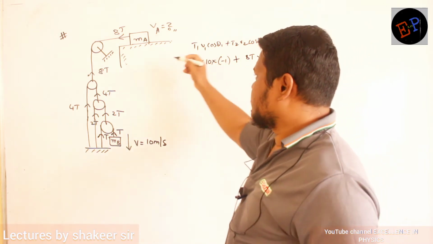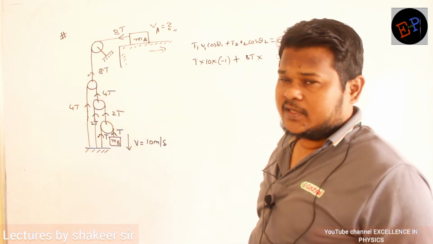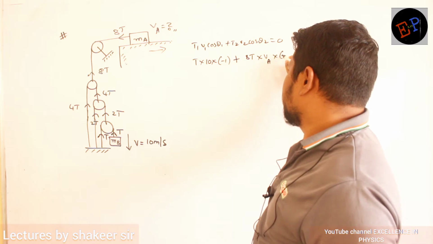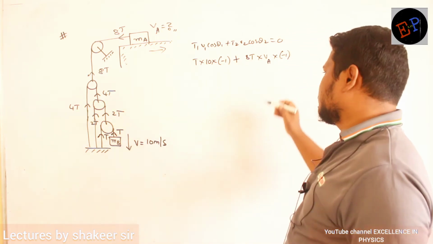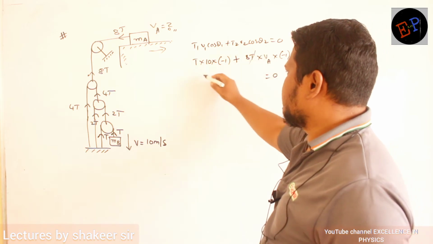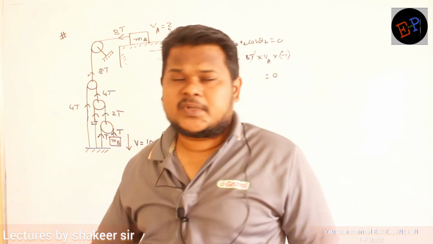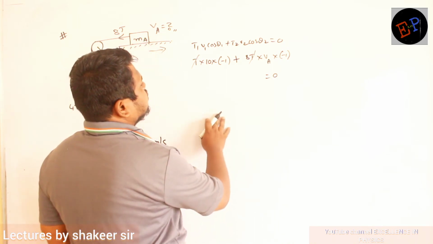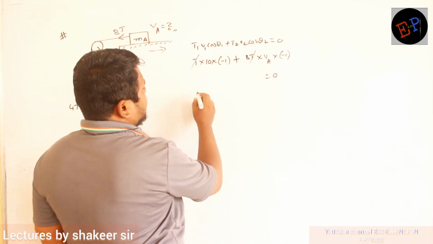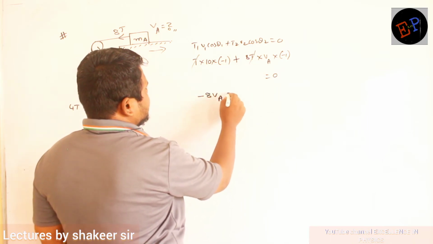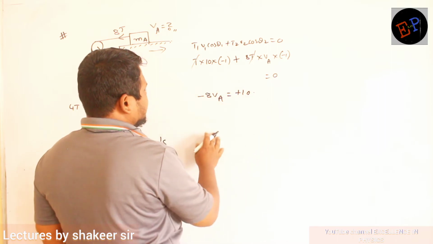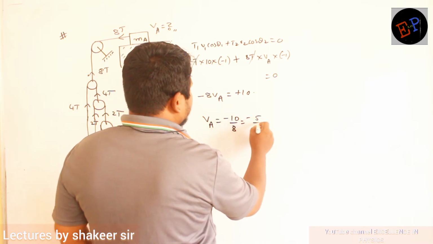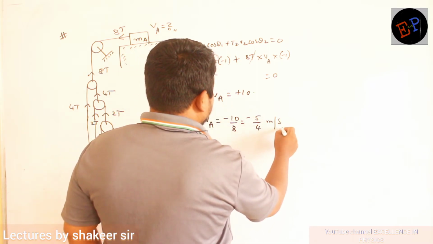So let us assume this block is moving in this direction for calculation purposes. Velocity VA, angle 180 degrees, so again -1, so totally it is equal to 0. So what am I left with now? Minus 8 VA is equal to plus 10. This is what I got now. So therefore VA is equal to minus 10 by 8, so minus 5 by 4 meter per second. This is the answer which I got.